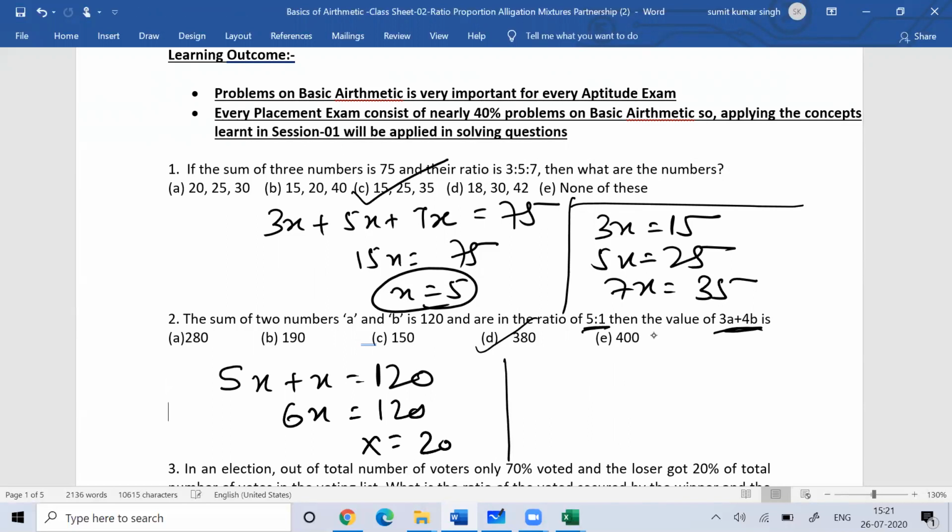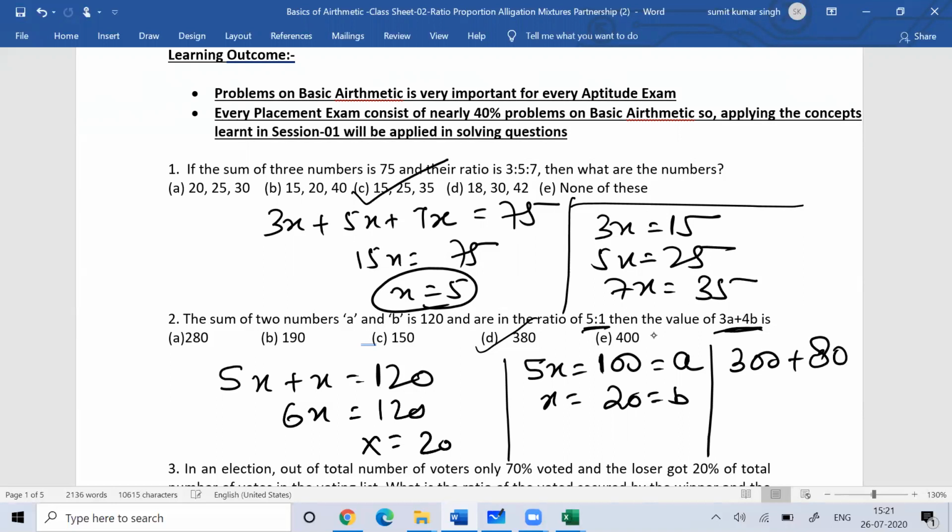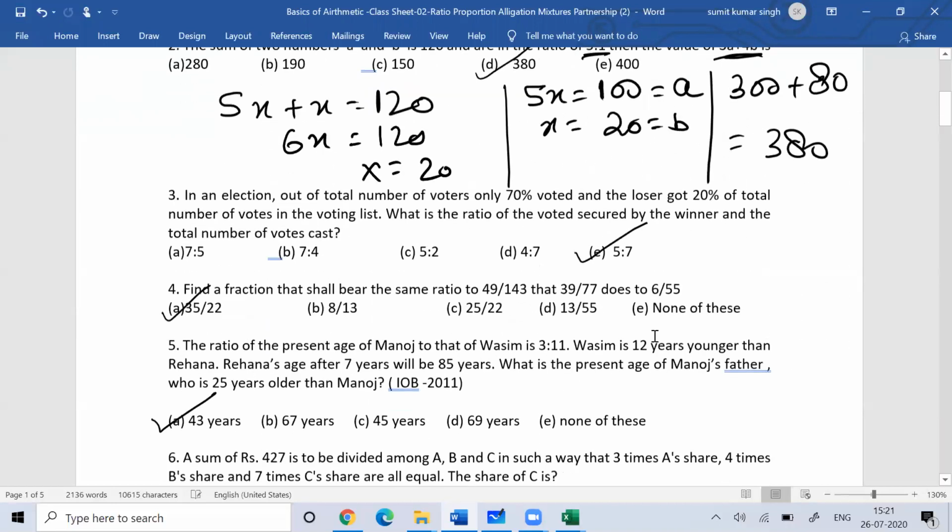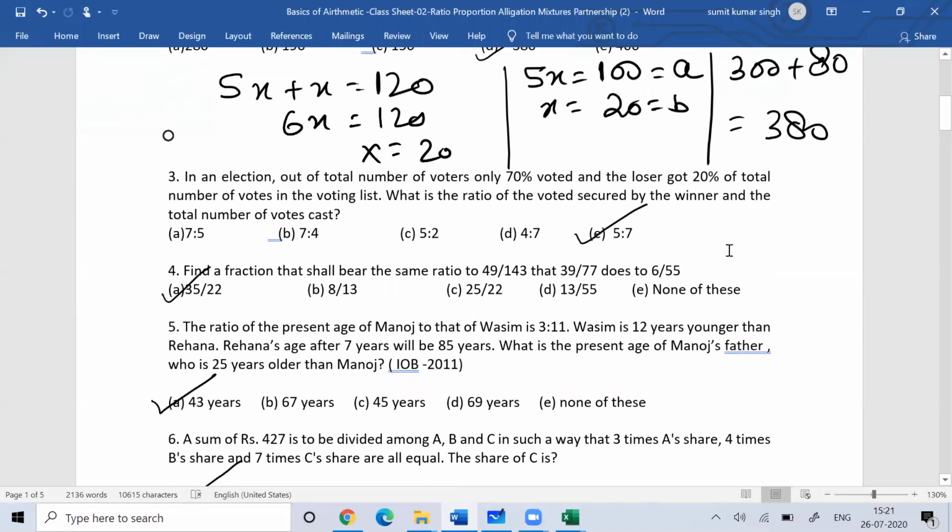So here the first number is 5x, so this is 100. This is your a, and the second number is x, that is your 20. This is b. So what is 3 into 100? 300, plus 4 into 20, that is 80, so the sum is 380. Fine. So it's very easy, you can solve them.